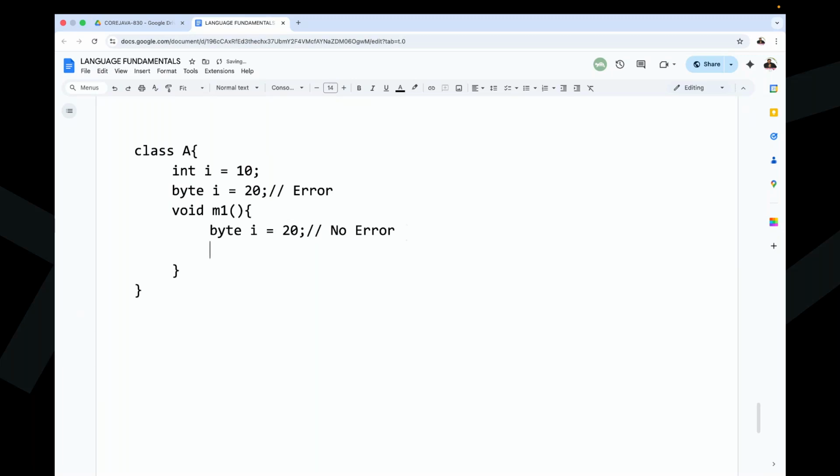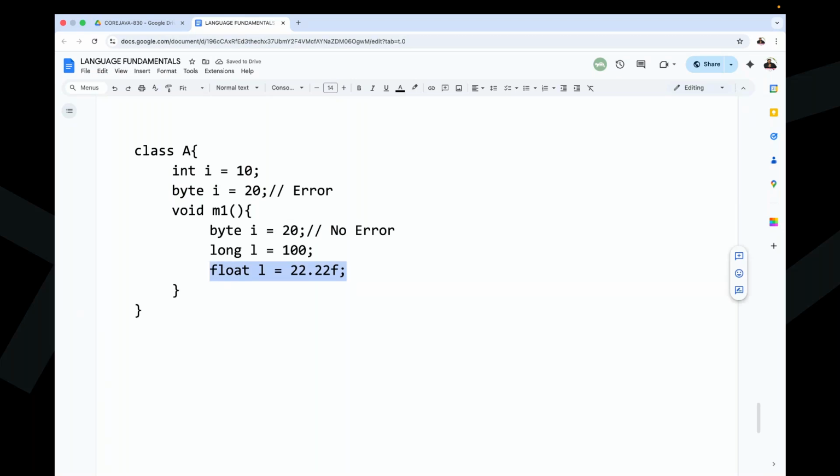Next one is after this. Observe carefully. Long L is equal to 100, for example. Float L is equal to 22.2f.